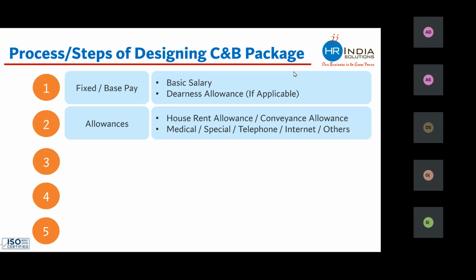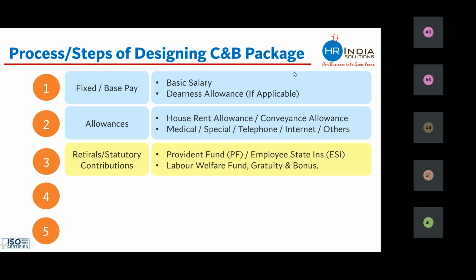Once you are done with these two steps, the third step is to work on retirement or statutory contributions. Apart from paying salary to the employee, companies also pay to government authorities on a monthly basis. They pay to the Provident Fund Department, employee state insurance. They also pay to labor welfare fund. They have to keep money for gratuity and bonus, which are legal or statutory payments.